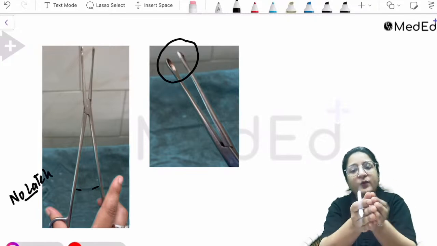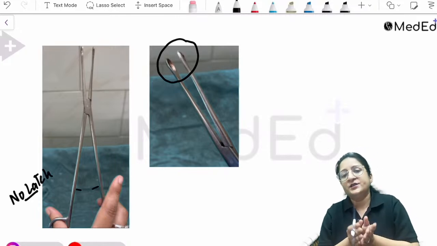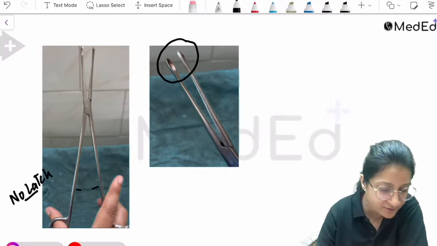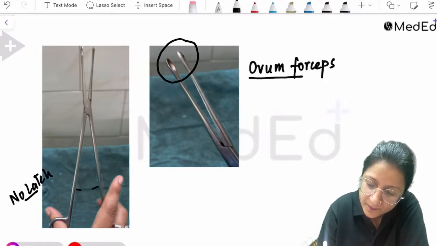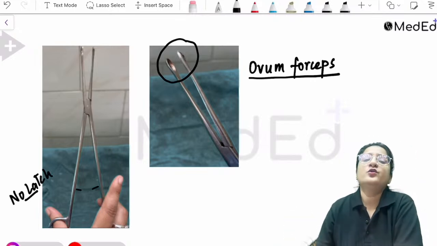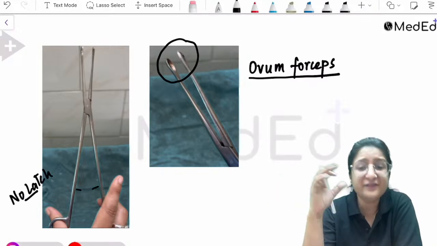So for evacuation of the uterus of its contents, this forceps, for identification, very good, is the ovum forceps. Very good, this is the ovum forceps. Generally we tend to use it in second trimester surgical methods, if at all we are doing.